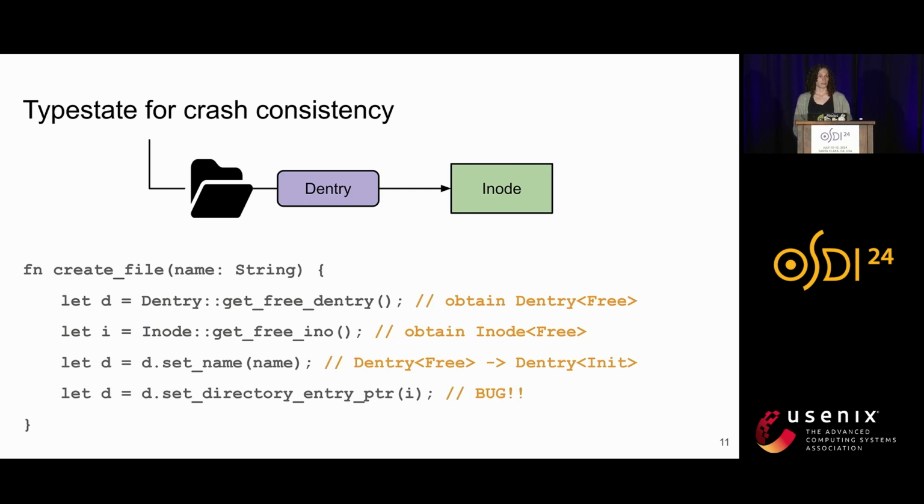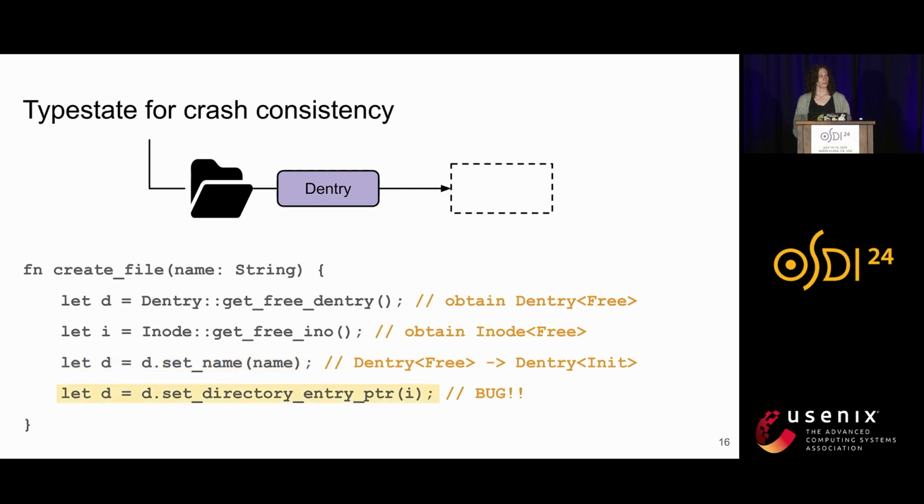So we're going to go back to the example of creating a new file, and I want to point out that this code does indeed have a bug in it. It specifically has the bug we saw earlier, where the directory entry pointer is initialized or set before the inode is initialized. So let's walk through this code. We first need to allocate a directory entry and an inode. In SquirrelFS, these two objects start out with a free type state to indicate that they have not been initialized and there are no outstanding rights to them. Then we might initialize our directory entry by setting its name. And this operation updates the directory entry state from free to initialized, which is reflected in its type state.